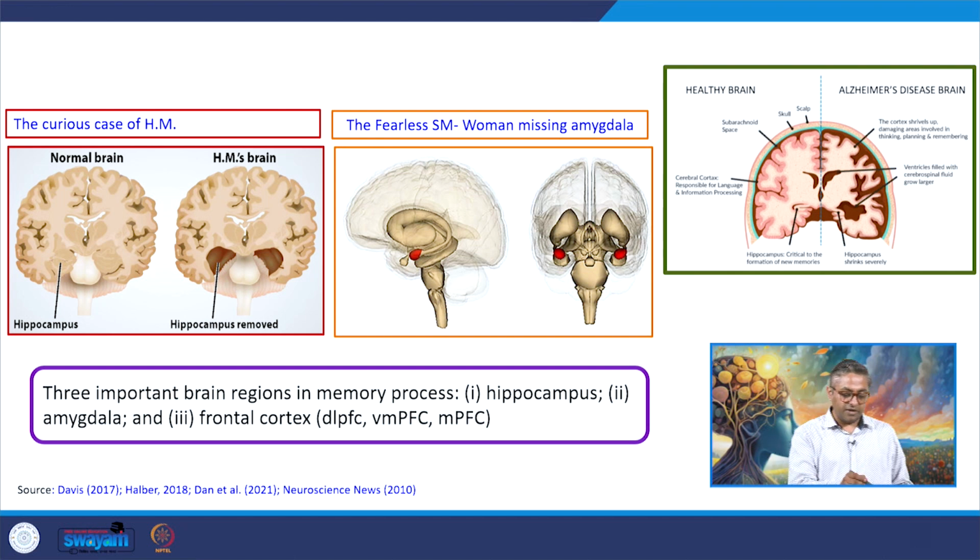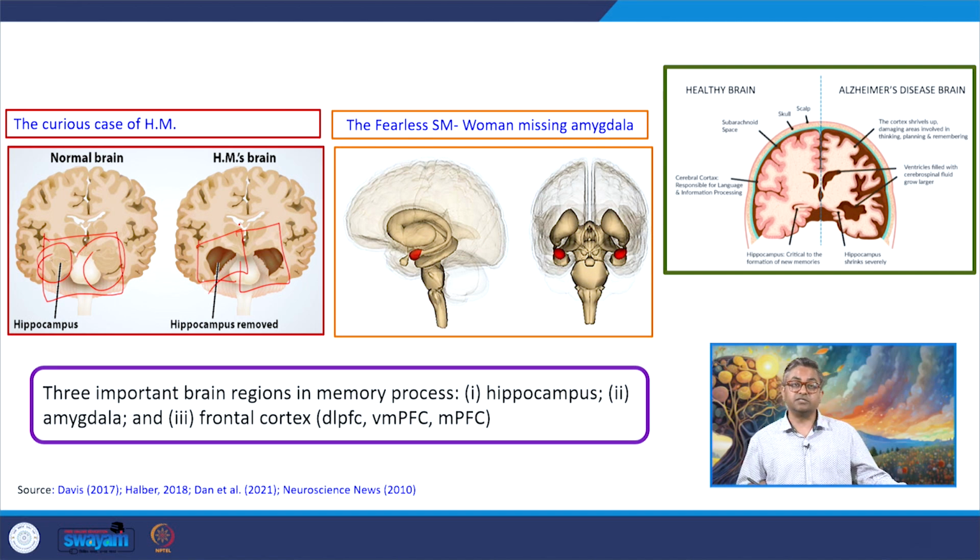If you see the brain structures of a normal healthy human being, the hippocampus is intact and very well preserved, and the individual is not having a problem. So we have a normal healthy human brain with normal and healthy functioning of the hippocampus. But in the case of Henry Molaison, these brain regions were removed as a treatment for the blackouts and seizures. What we saw is that he had a memory loss problem, amnesia. He was not able to form a new memory.